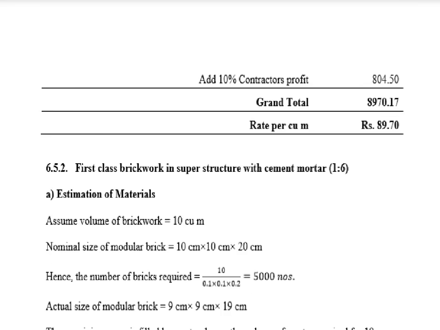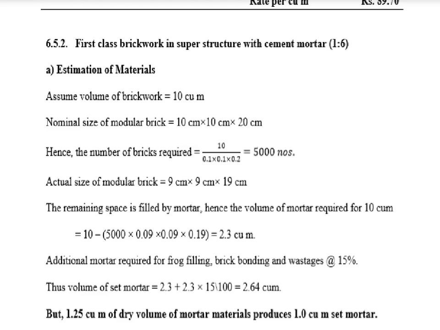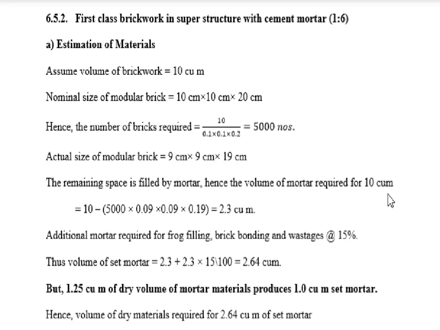So again there is an example for first class brickwork in superstructure with cement mortar 1:6. We have to make this estimate for your clear understanding. So first we have to assume that your total brickwork is 10 cubic meter.